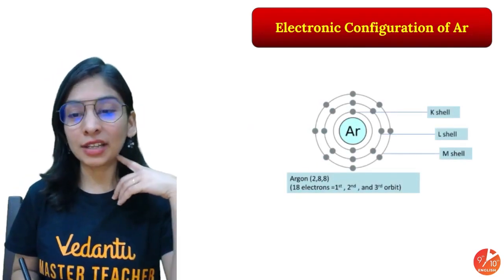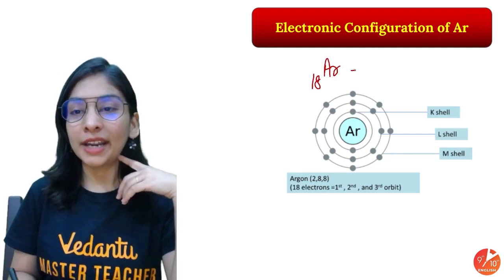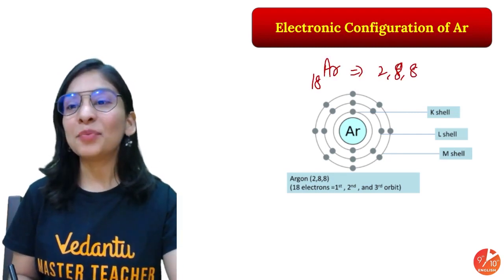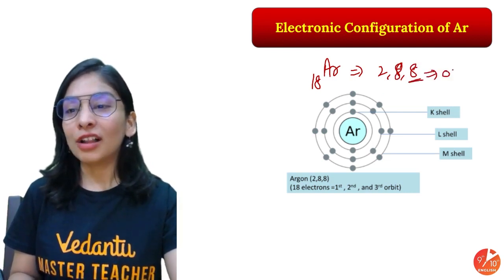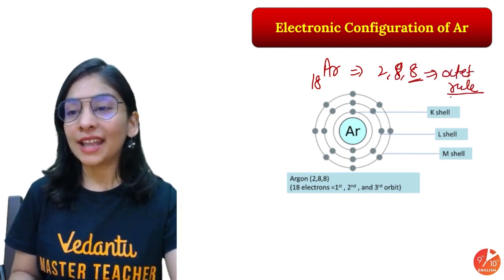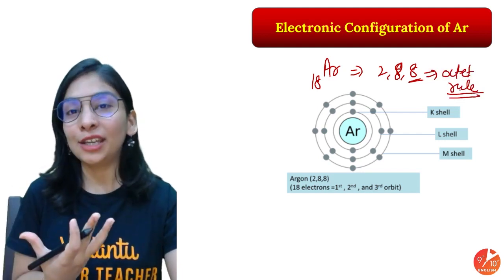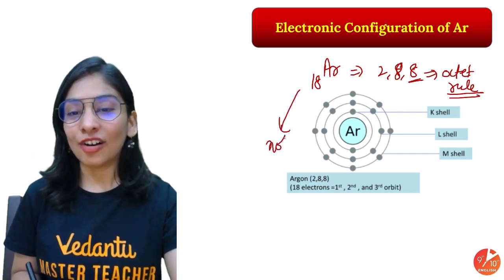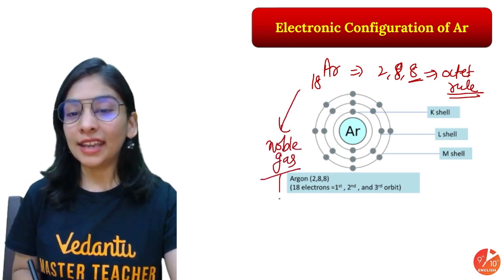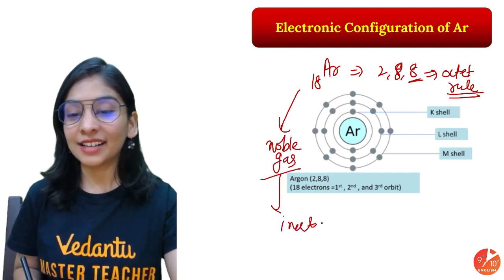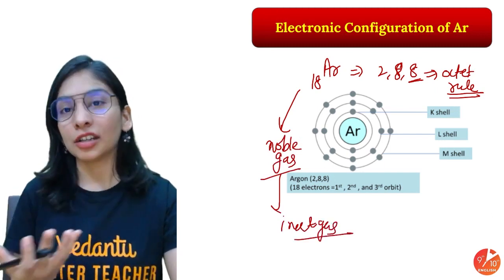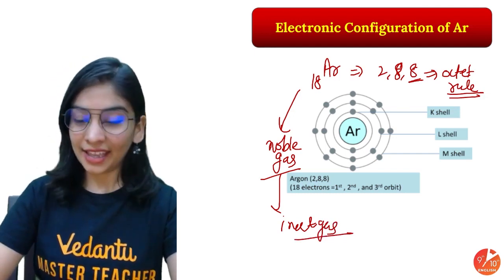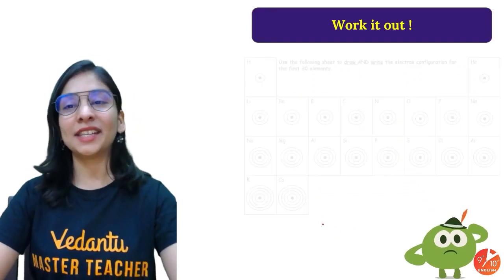Argon, a very special kind of case, having atomic number 18, and you can represent its configuration like this: 2, 8, 8. And the best part is the last shell is already following the octet rule, and because of this, it will not combine with any other element. That's why this substance is called a noble gas, also an inert gas, because it's inert in nature, not going to react, non-reactive. It's already stable in nature. Very amazing thing, but that's definitely true.